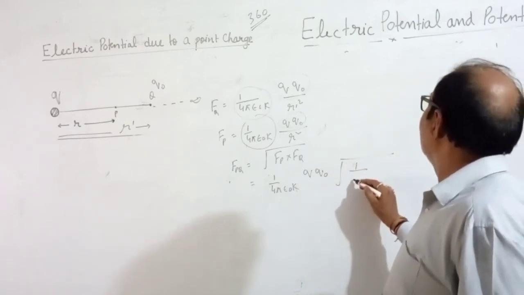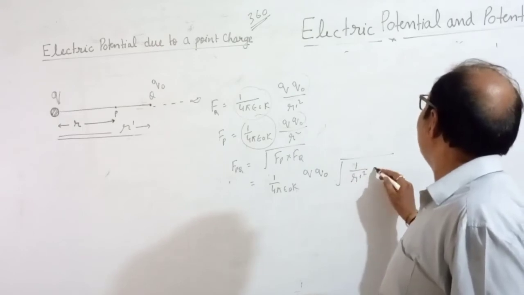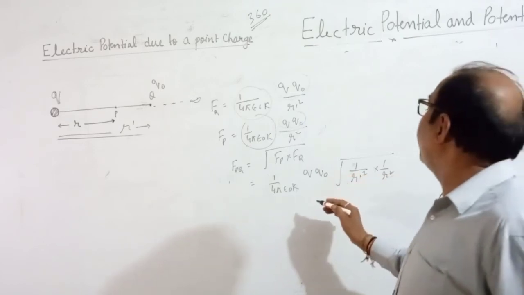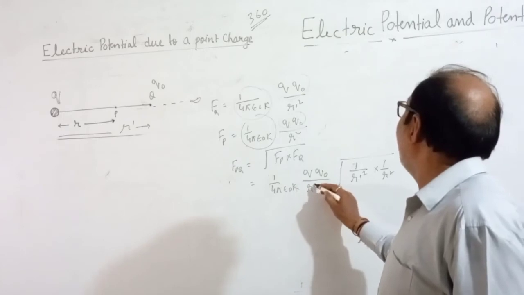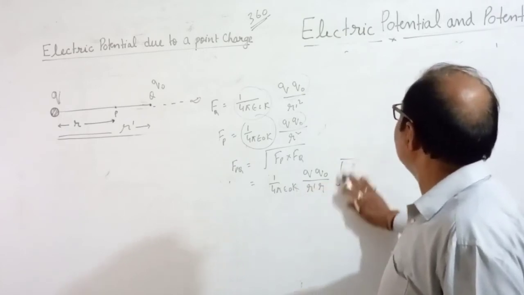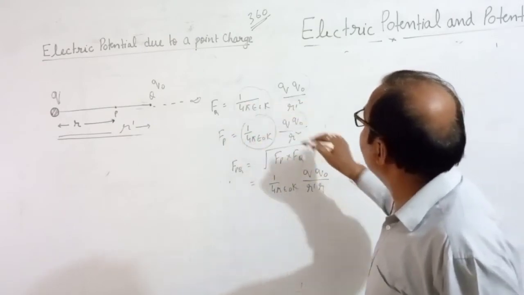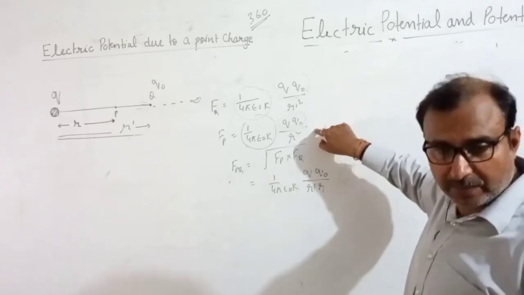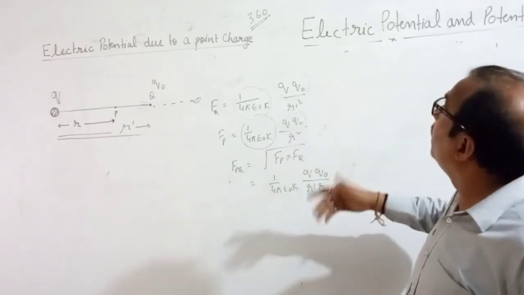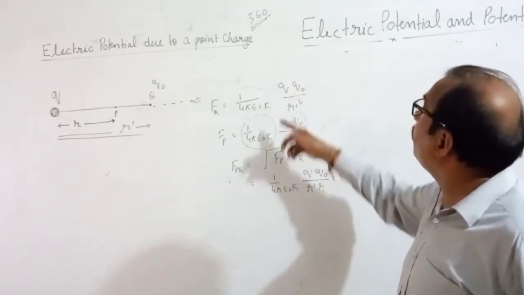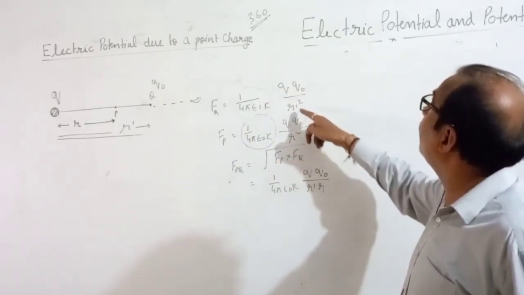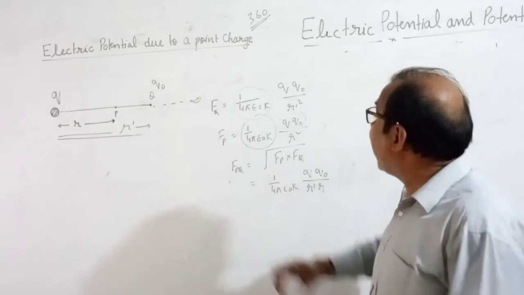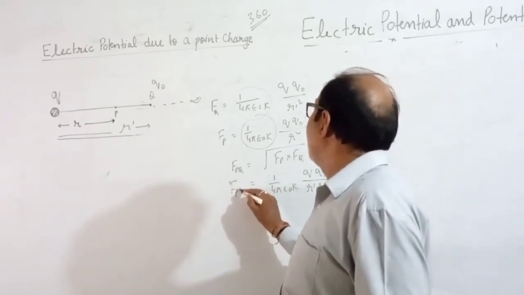1 upon R dash square into 1 by R square. That you can also take out. How much will come? R dash into R. When you multiply both of them and take their under root, the same things will come out. R dash square, R dash, R square, R will come out. So this is the average force between P and Q.